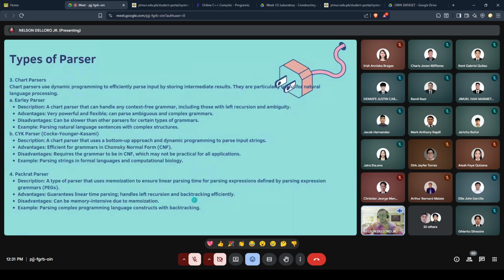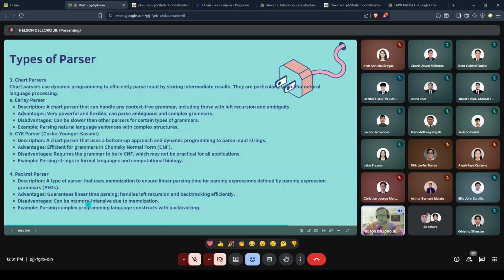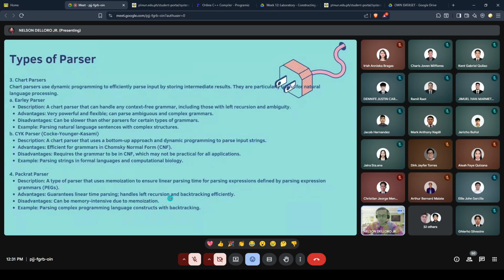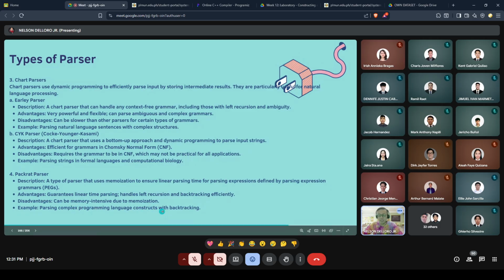The disadvantage is that it can be memory intensive due to memoization. An example is parsing complex programming language constructs with backtracking. That's the Packrat parser.